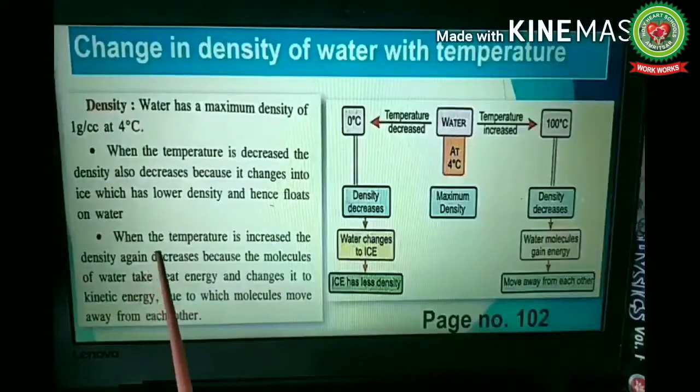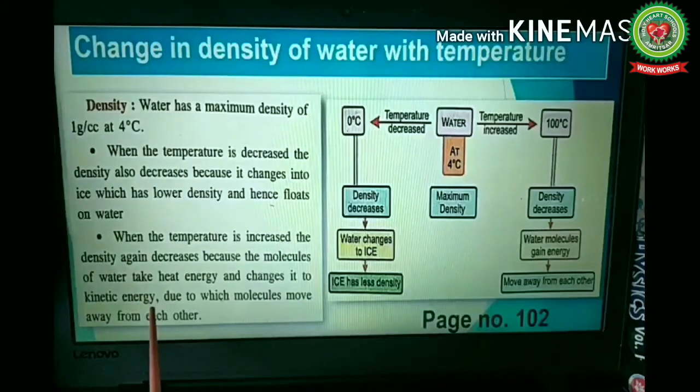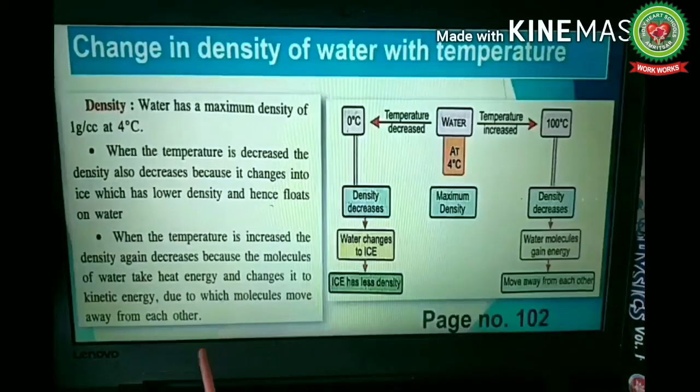In the second case, when the temperature is increased, the density again decreases because the molecules of water take heat energy, and this heat energy converts into kinetic energy of the molecules, due to which the molecules move away from each other. When they move away from each other, the density of water decreases.